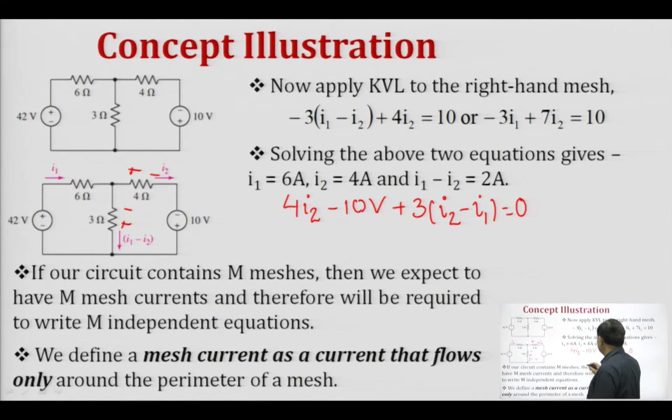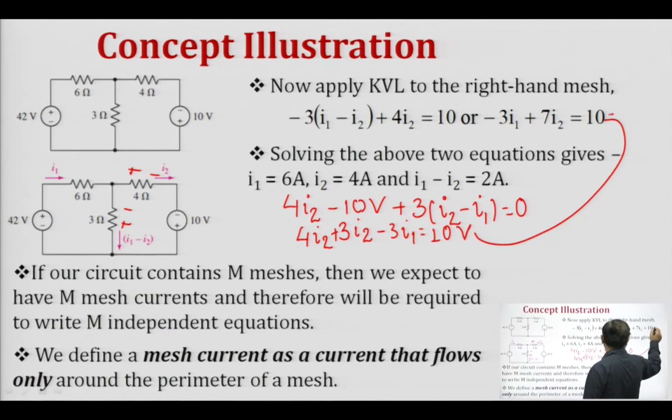On simplification this equation becomes 4 I 2 plus 3 I 2 minus 3 I 1 equals 10 volt, or finally, we get the equation which we have obtained over here, that is minus 3 I 1 plus 7 I 2 equals 10.